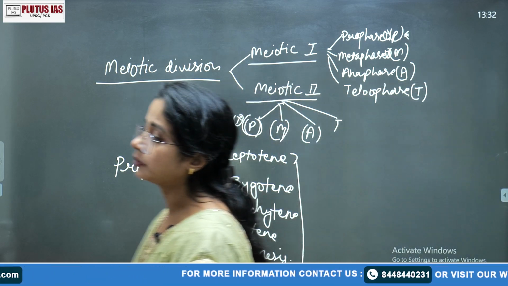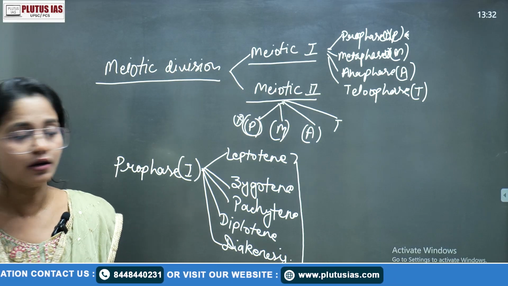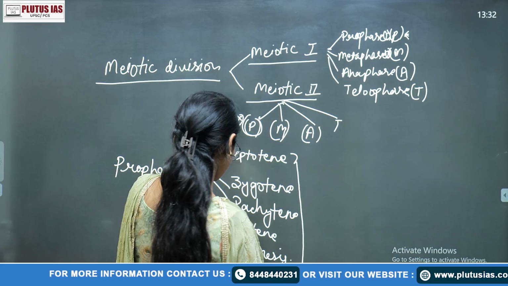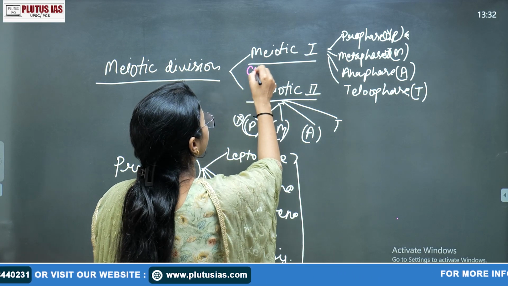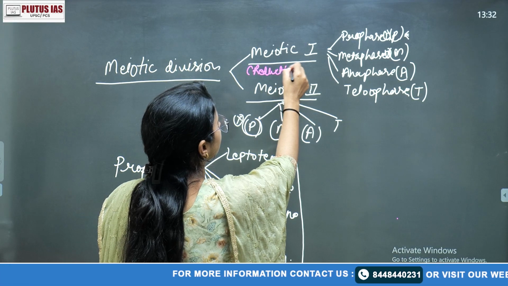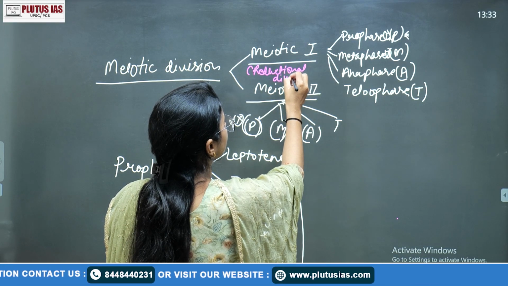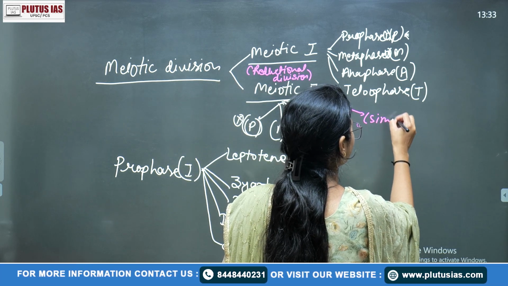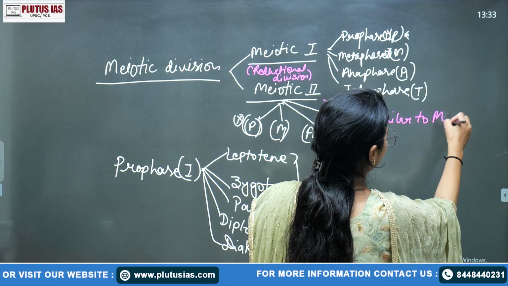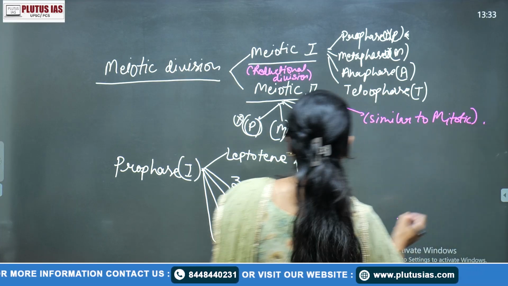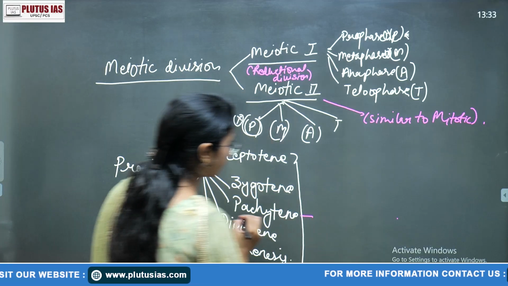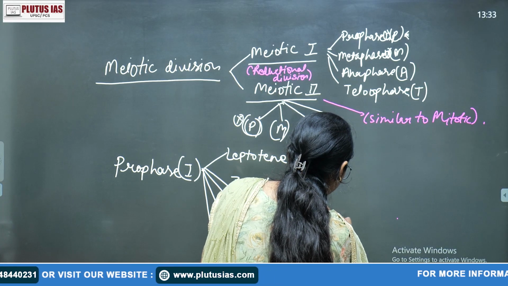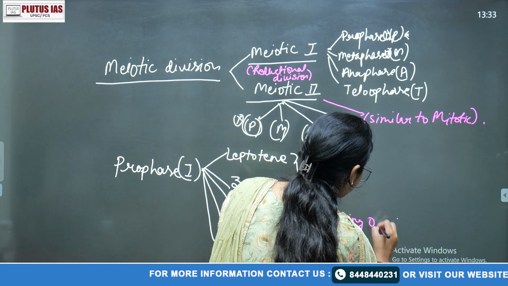In the meiotic division, meiotic first is known as the reductional division, but meiotic second is similar to mitotic, an equational division. We are not going to talk about that here. Here we are just connecting that in the pachytene stage of prophase 1, there is a crossing over stage.